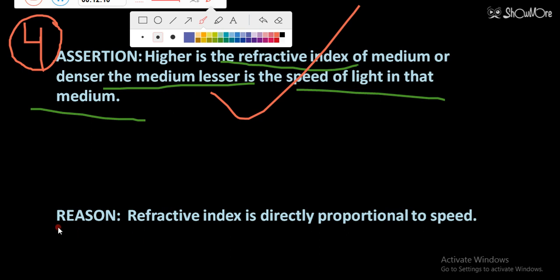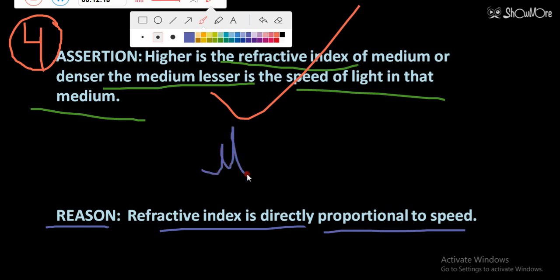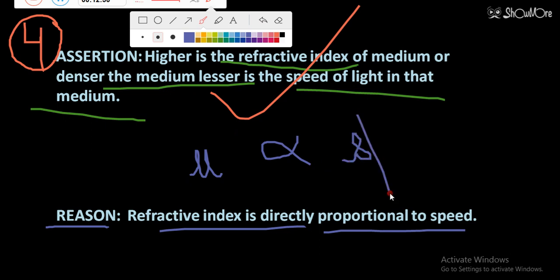Now see, the reason says refractive index is directly proportional to the speed. But what is the refractive index? Refractive index indicates density. More will be the refractive index, more will be the density. So it says refractive index is directly proportional to speed. If it were directly proportional to speed, then in a medium with more refractive index, the speed would be more.